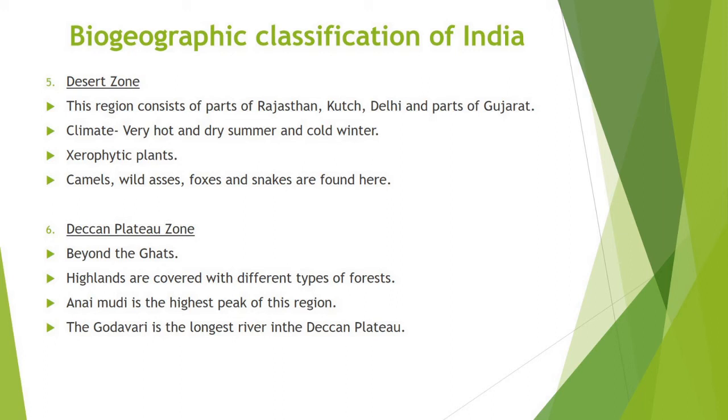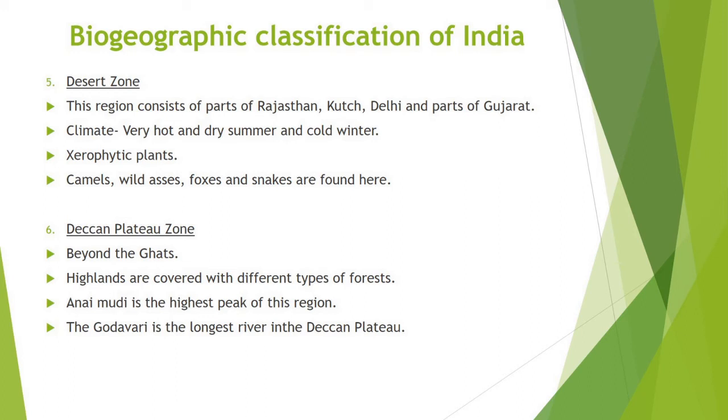Deccan Plateau Zone. Beyond the Ghats is Deccan Plateau, a semi-arid region lying in the rain shadow of the Western Ghats. This is the largest unit of the Peninsula Plateau of India. The highlands of the plateau are covered with different types of forest, which provide a large variety of forest products. Animudi is the highest peak of this region. The Deccan Plateau is surrounded by the Western and the Eastern Ghats.